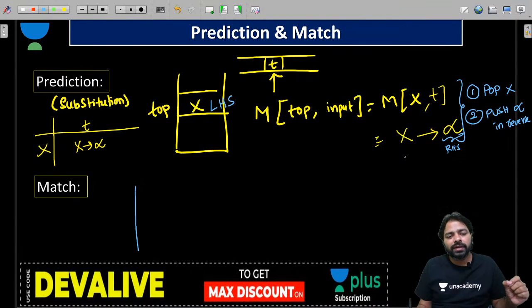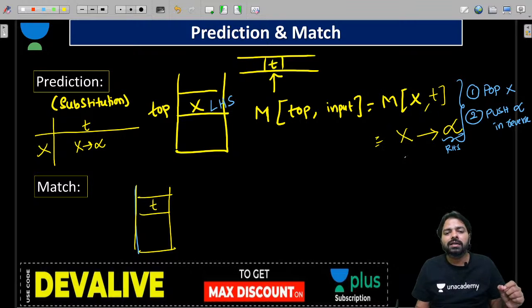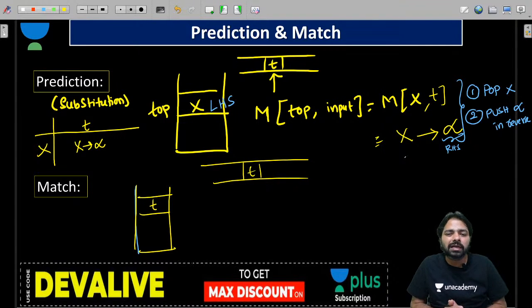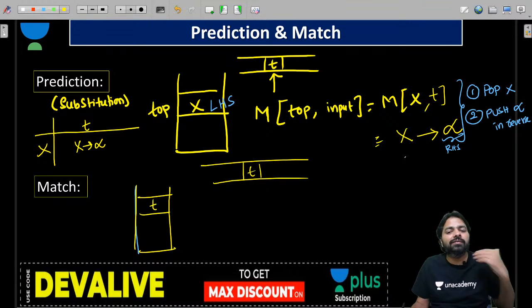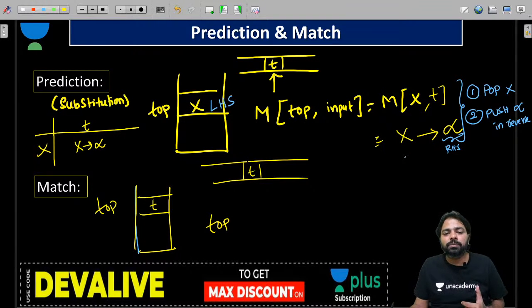Match, guys: when the top of the stack is some terminal, and here also a terminal is there, then we don't look at the table. In the table, you know, we have rows as the non-terminals. So we never look at the table, right? So if the top of the stack, this is the top and this is the input, if the top of the stack is equal to input, then what we do